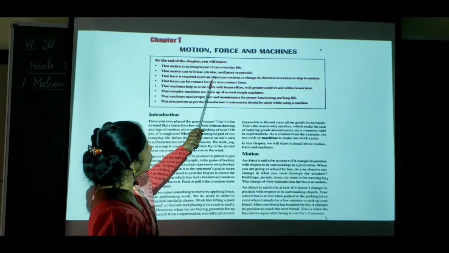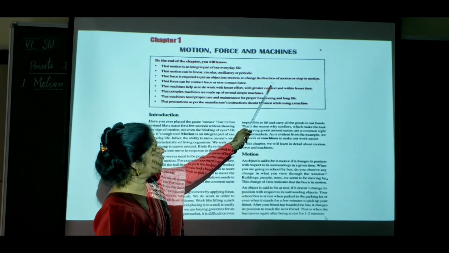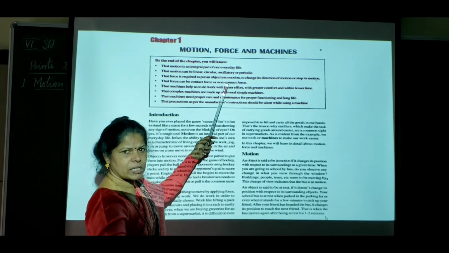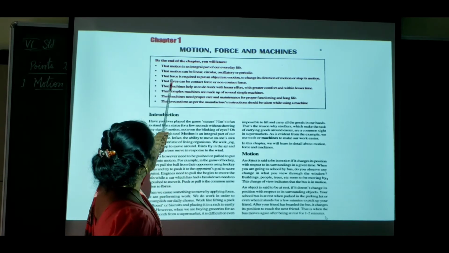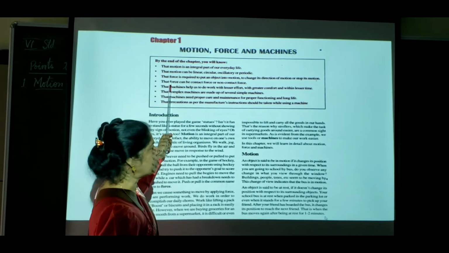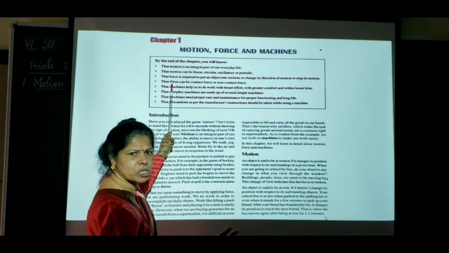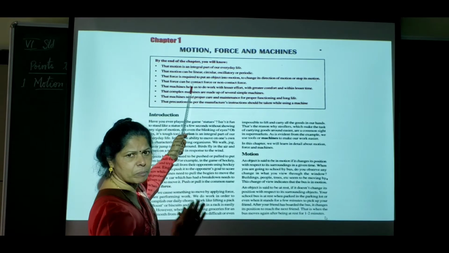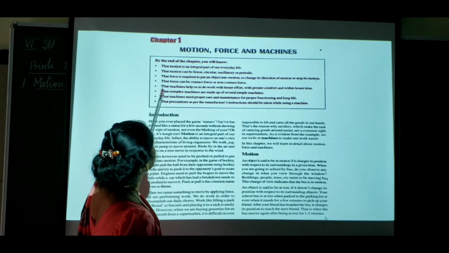Force is required to put an object into motion, to change its direction of motion or stop its motion. So this movement has to be done or it has to be stopped. What is required? There is something called force. What is this force? Force is nothing but a push or a pull. Because of this push or pull, an object can be moved from one place to the other.